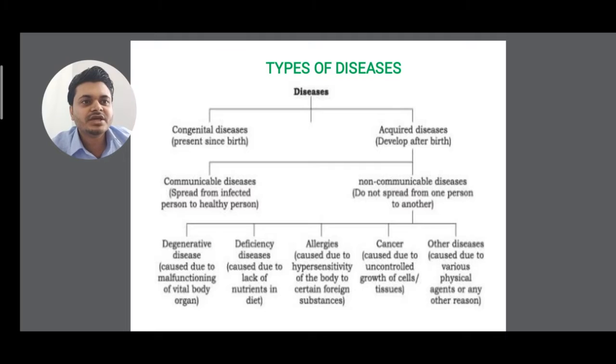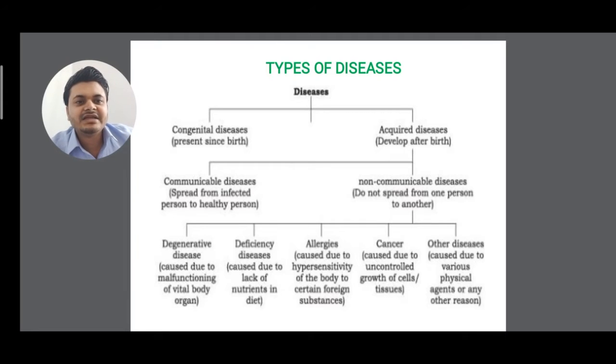So under non-communicable diseases, we have degenerative diseases, deficiency diseases, allergies, cancer and other diseases caused by various physical agents. Degenerative diseases are caused by malfunctioning of vital organs.